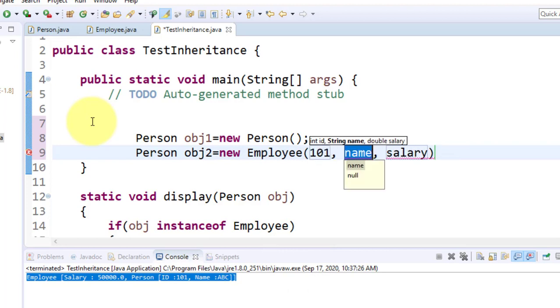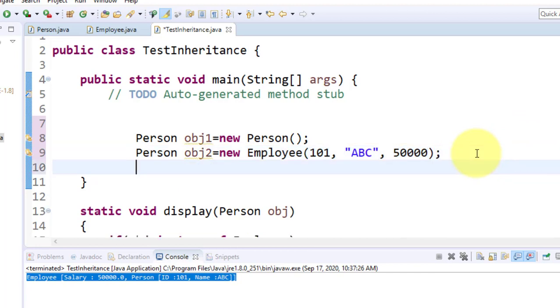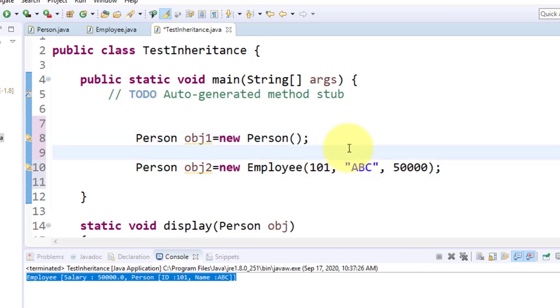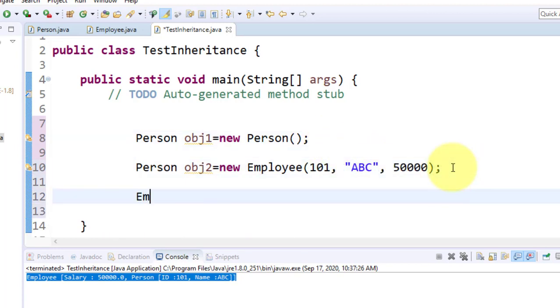It's 101, this one. Okay, and I create an employee obj3 is equal to new employee, and this one is 102, XYZ, and 60,000.